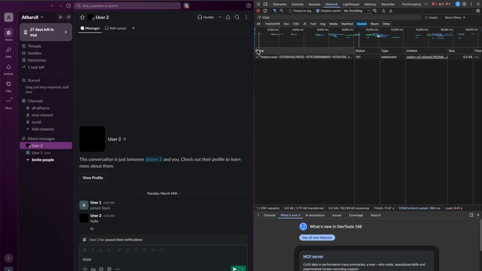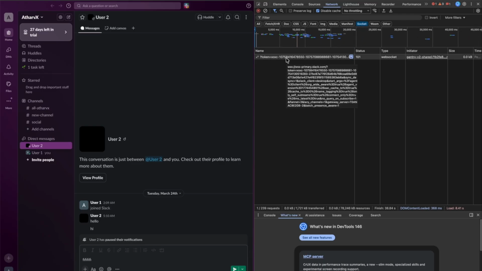Whenever we open this client, I am user one over here. Whenever I open my account, this particular interface or the client tries to connect to a server via WebSocket. So when I filtered this using this socket connection, I am able to see this particular socket over here.